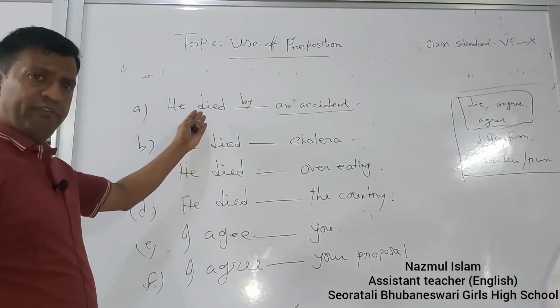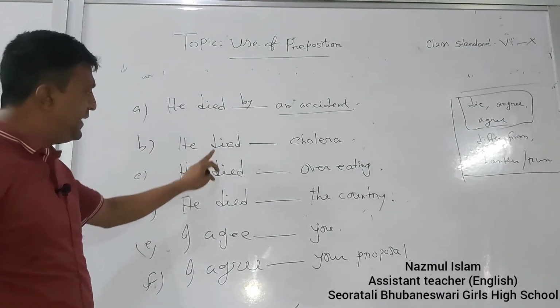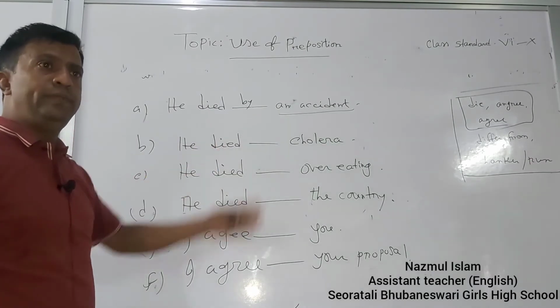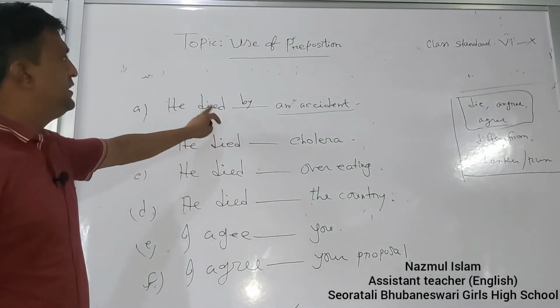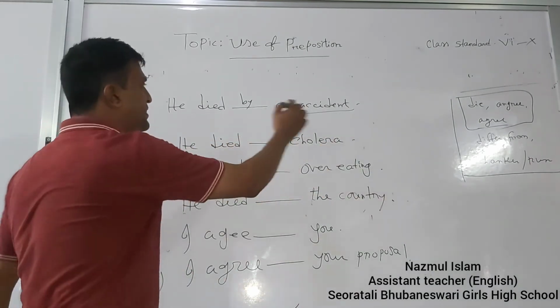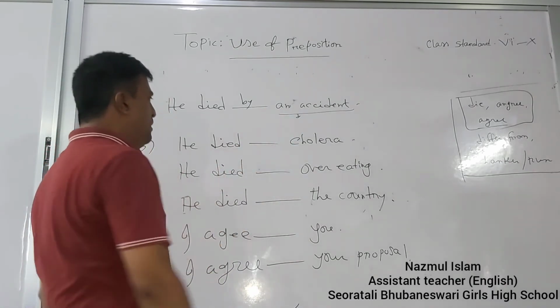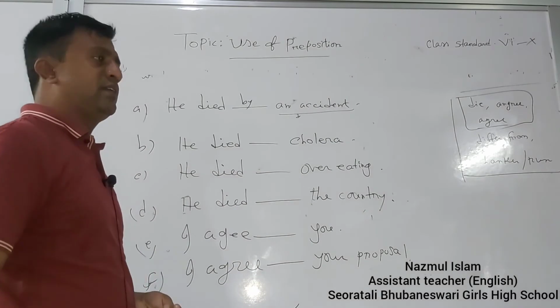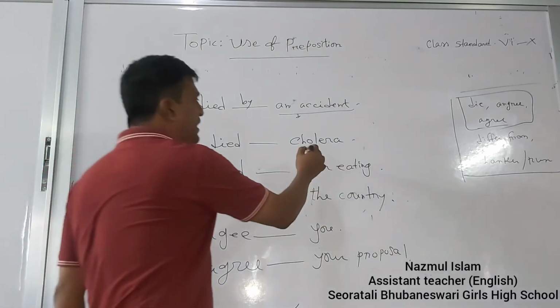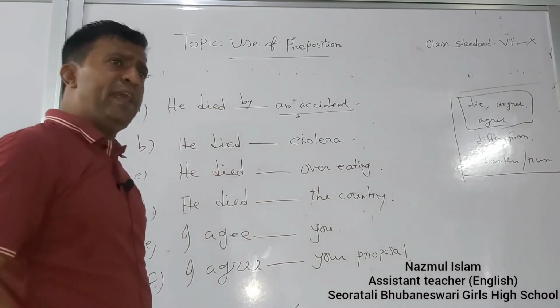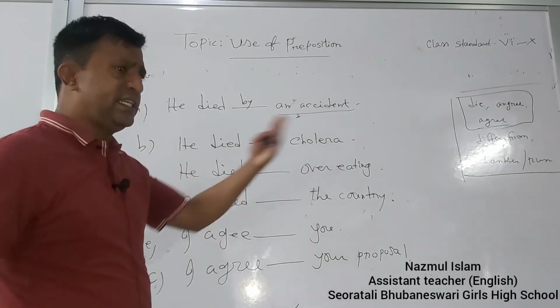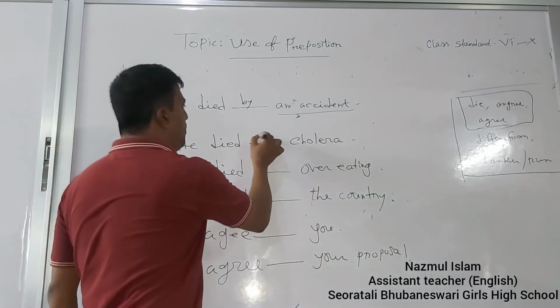But we have also written, my dear students, die. But different kinds of prepositions will be used here. Suppose he died by an accident. Here accident is a sudden incident. But if I say he died by cholera, no, it will be incorrect. Why incorrect? Because cholera is the name of a disease. If any person died of any kind of disease, then we must use of.